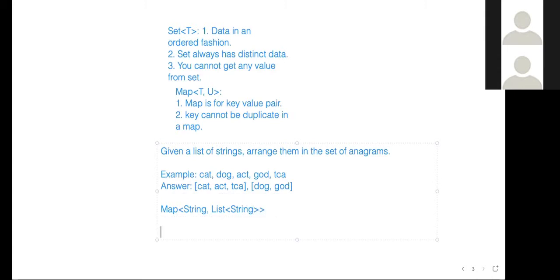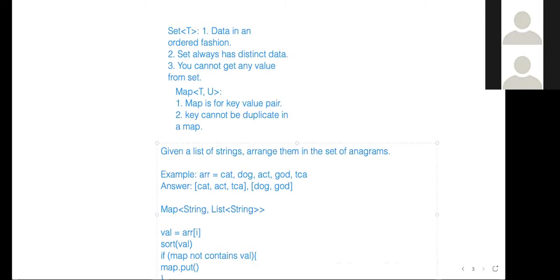Now we get cat. Suppose we have an array called ARR, and we have val equal to ARR[i]. Then we sort this val, and then we check whether this val exists in the map or not. If the map does not contain val, then what?